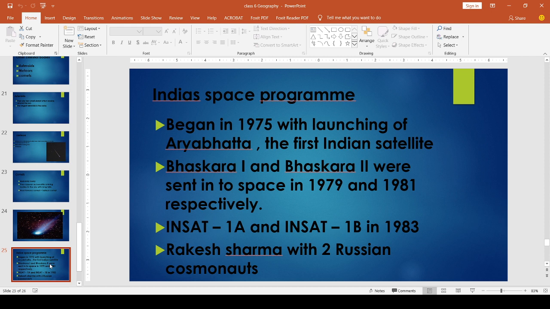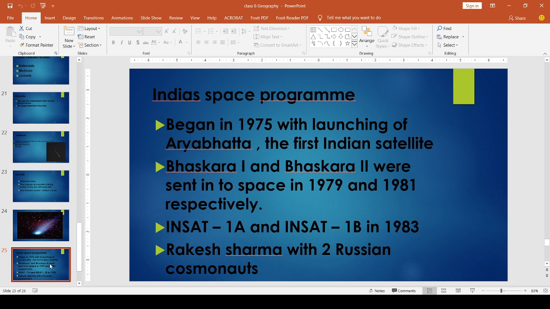This space program began in 1975 with the launching of Aryabhatta, the first Indian satellite in space. After that, Bhaskara 1 and Bhaskara 2 were sent into space in 1979 and 1981. Then INSAT 1A and INSAT 1B in 1983.